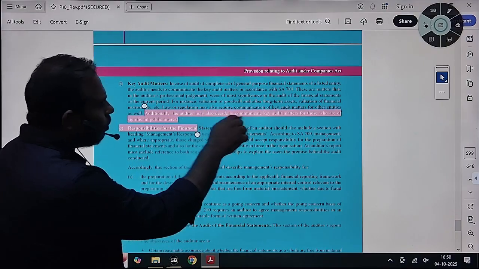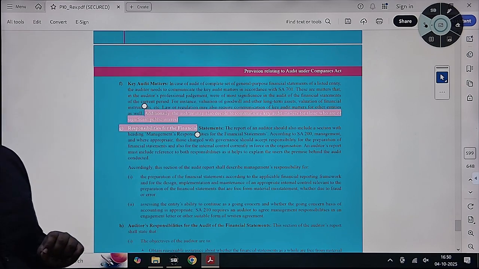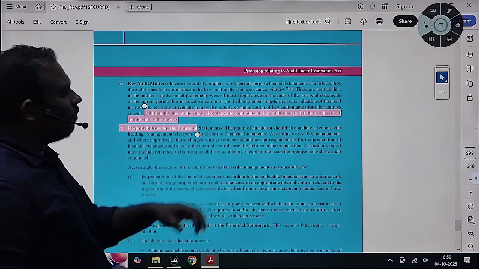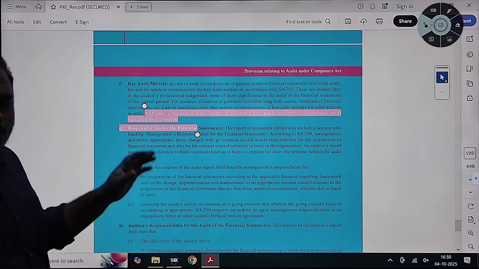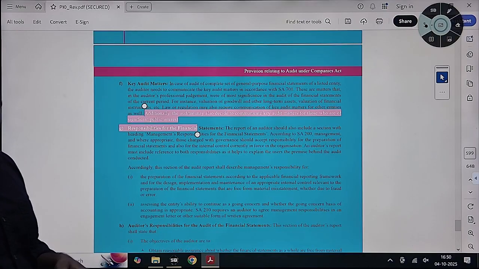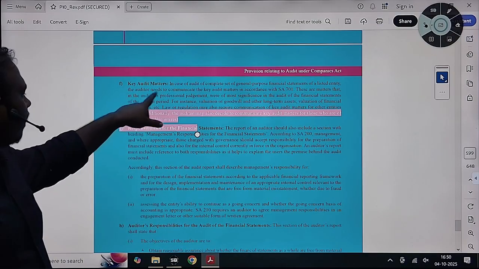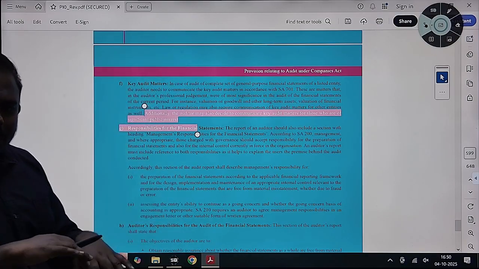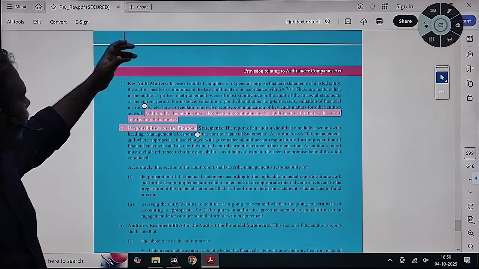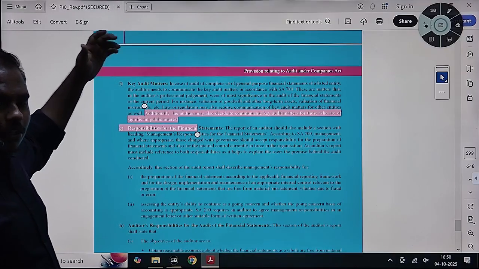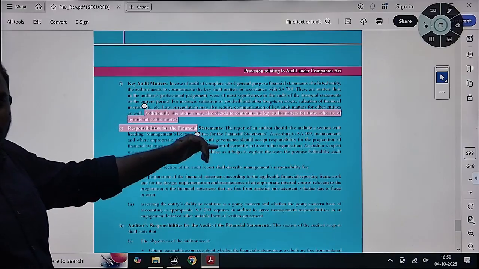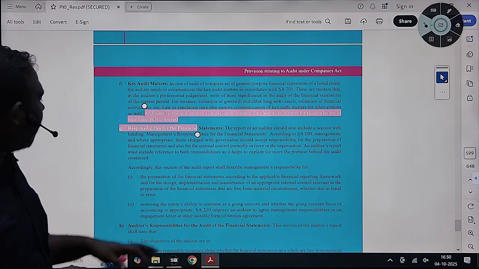Additionally, the auditor can also decide and communicate some audit matters based on public interest which are of significant public interest. वो decide करेगा ये चीज significant है या नहीं, using his professional judgment, depending on circumstances, and they will disclose. This will be between basis of opinion, going concern and responsibilities of financial statement.